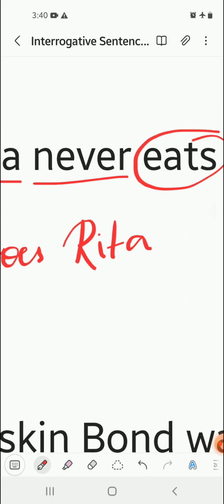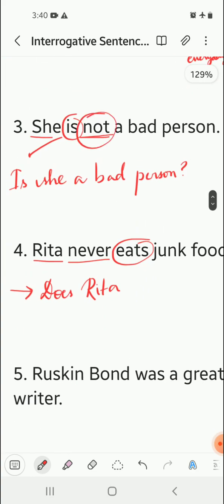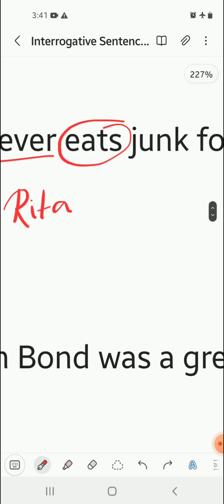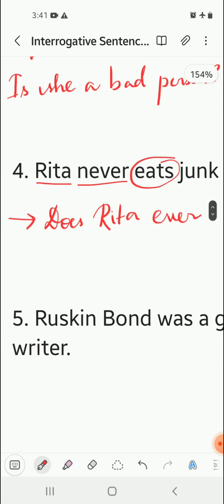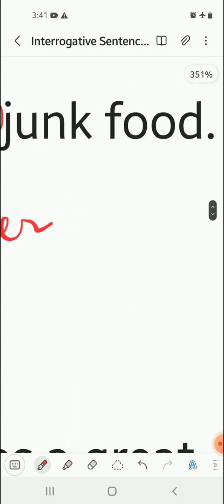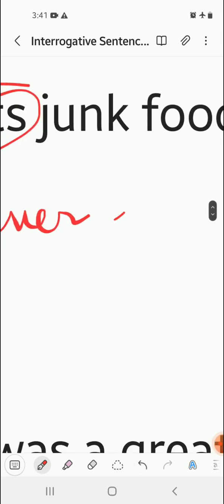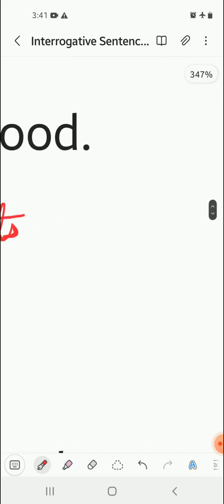Now there is another thing. See, never is given. Over there, not was given, so we removed the not. Over here, never is given, a negative word. So never will change to ever. This is a basic rule. So does Rita ever eat junk food?